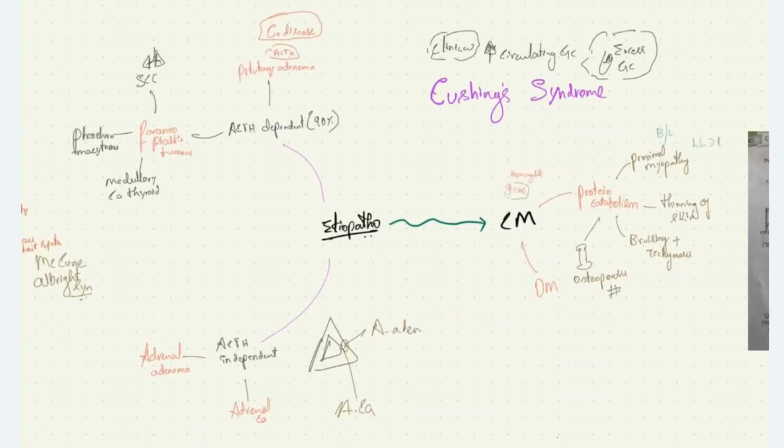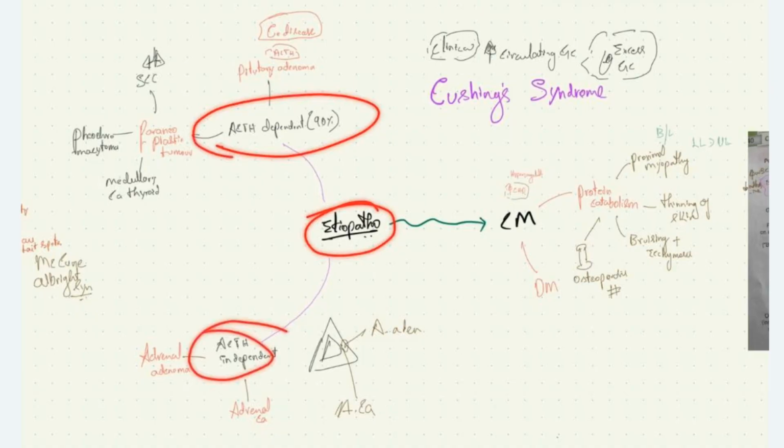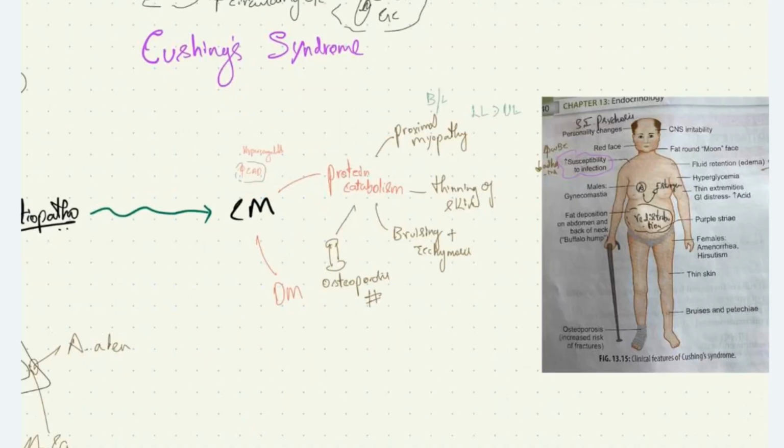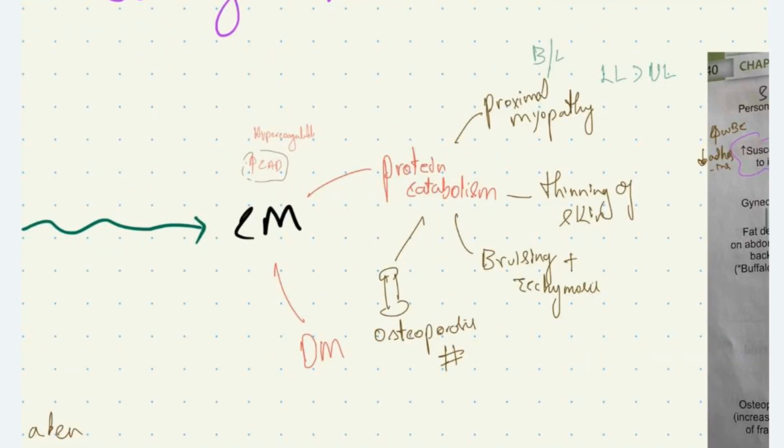This is about the pathophysiology, ACTH dependent and ACTH independent causes of Cushing syndrome. What are the clinical manifestations of Cushing syndrome? The increased cortisol level causes a hypercoagulable state.